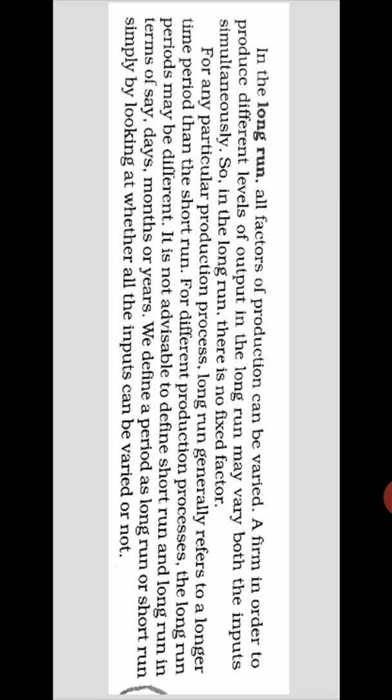To make you understand, for a commodity we can take one year as the short run, not exactly one year, but within one year we can call it the short run. After that it automatically becomes the long run. For agricultural crops, the short run will be less than six months, and the long run comes after six months.